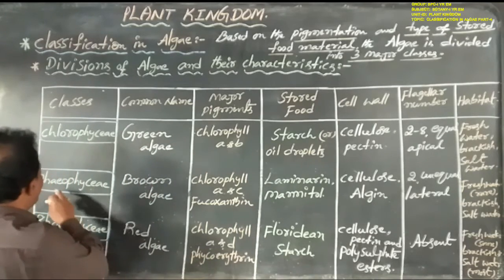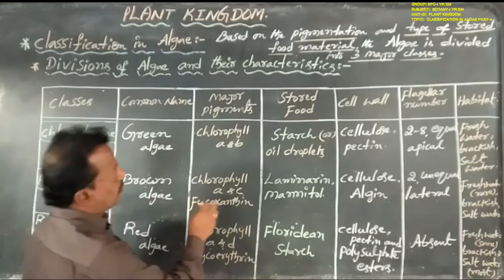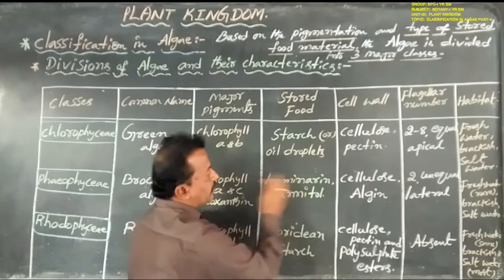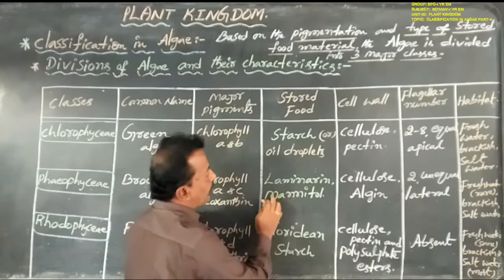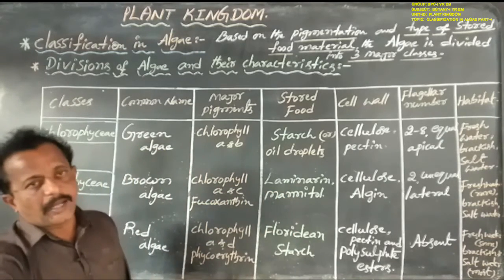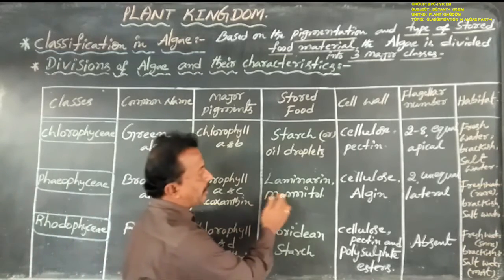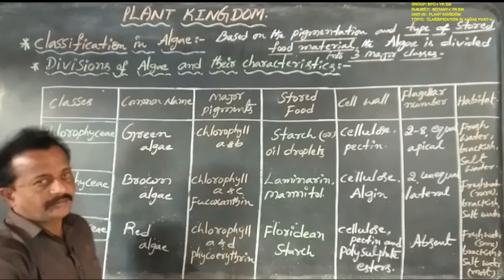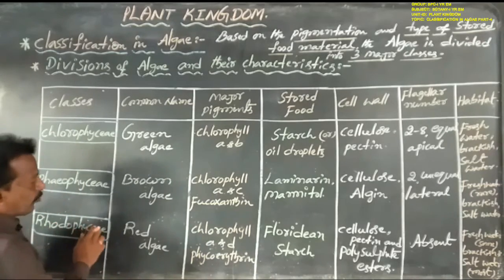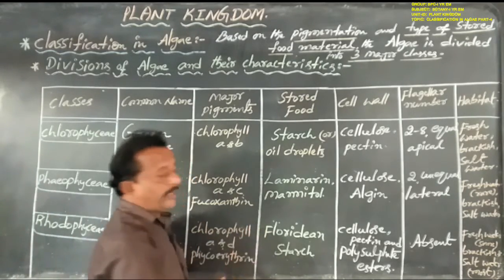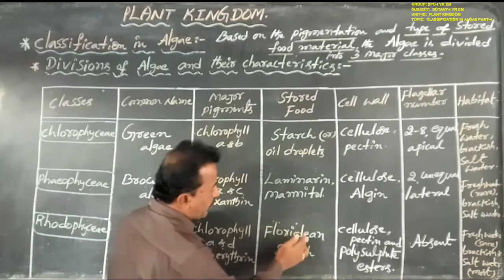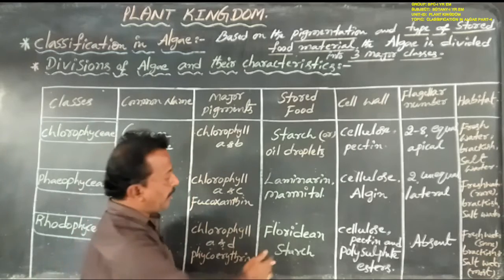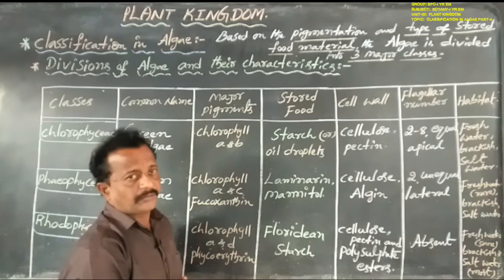Next, the Phaeophyceae store reserve food material as laminarin starch and mannitol alcohol, in short laminarin and mannitol. And the members of Rhodophyceae store food material as Floridean starch.